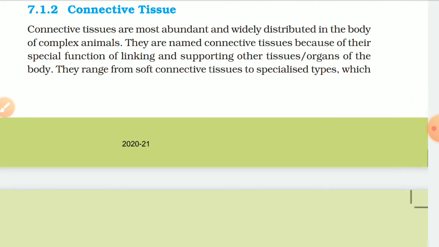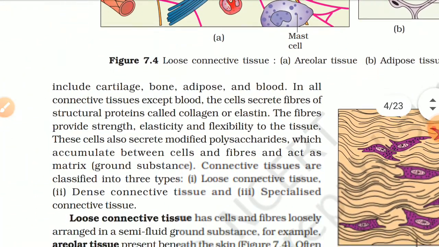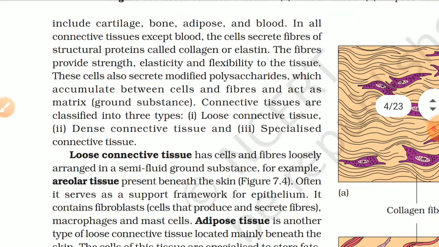7.1.2 Connective tissues. Connective tissues are the most abundant and widely distributed in the body of complex animals. They are named connective tissue because of their special function of linking and supporting other tissues or organs of the body. They range from soft connective tissue to specialized types, which include cartilage, bone, adipose, and blood.